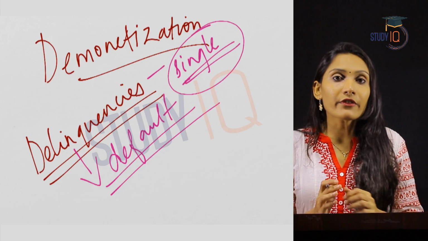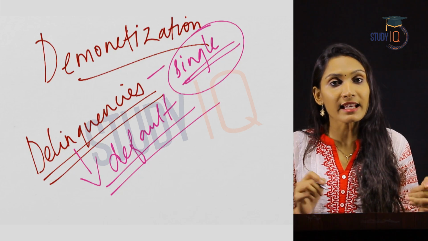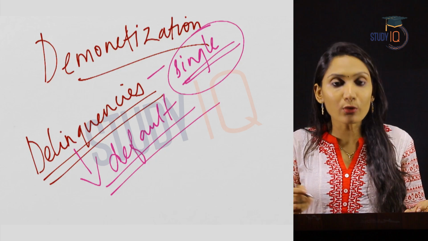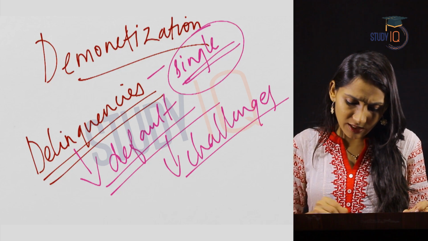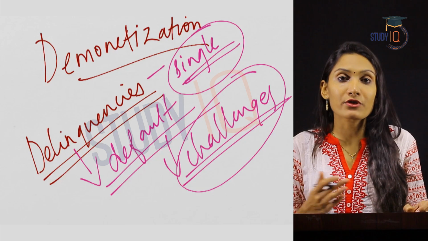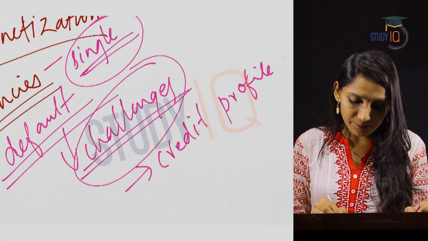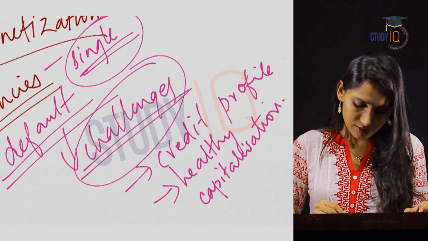So as a result of demonetization, delinquencies in the financial institutions have increased. But the microfinance institutions were able to overcome this challenge of delinquencies. Why? Because they had a very strong credit profile. One is the credit profile and the second reason, healthy capitalization.